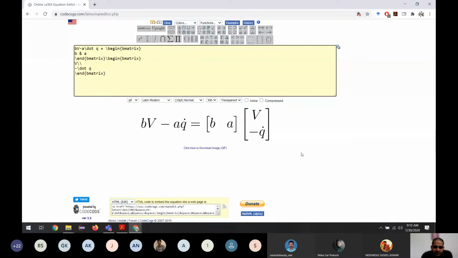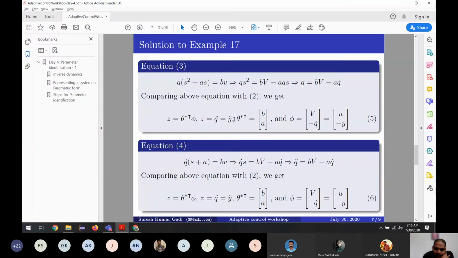So what we are doing here is, we are writing the unknown parameters in this matrix, and all the known or measurable signals or parameters, whatever we say, in this matrix. So we are separating all the unknowns into one matrix, all the knowns into another matrix. So this is B A. We are putting transpose because I don't want to use longer space. So putting transpose, we write this. And the phi is the ones which we can measure.